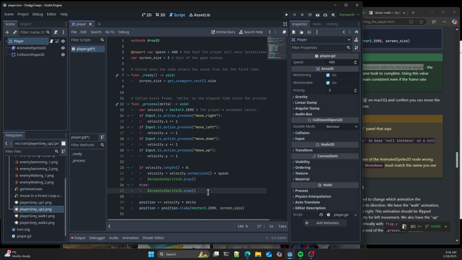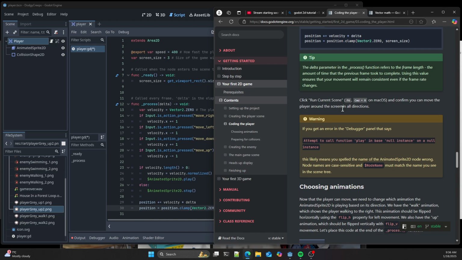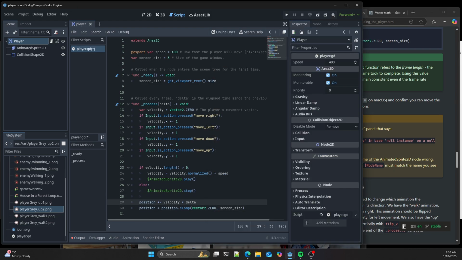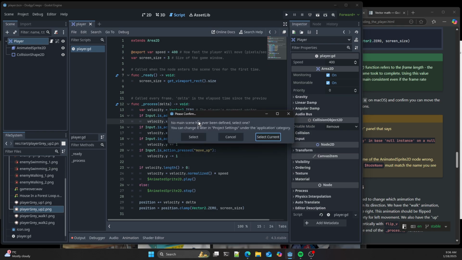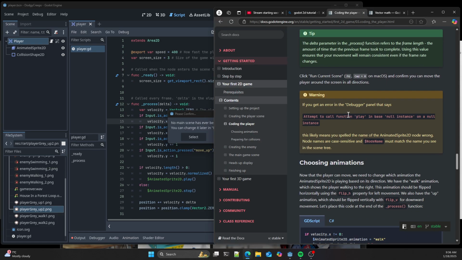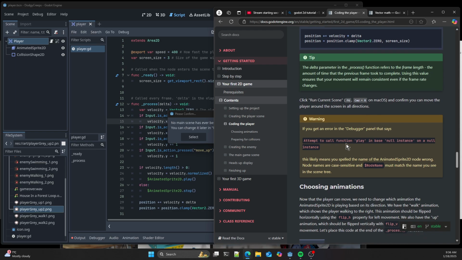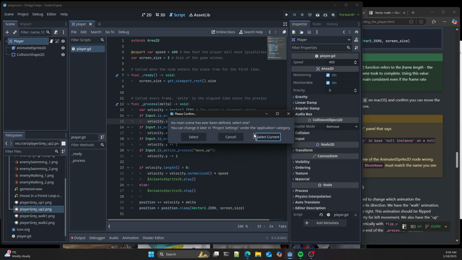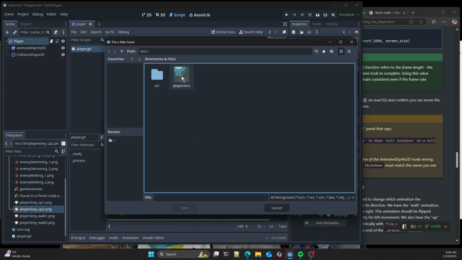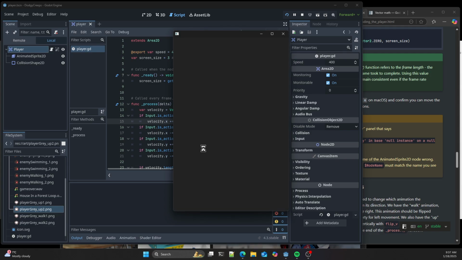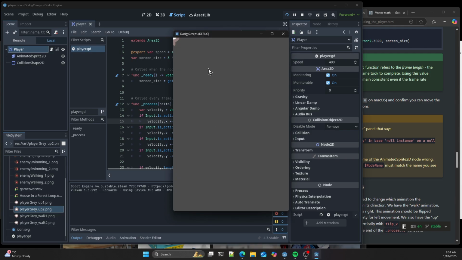Right, okay, so we've got something we can run now. So we're going to click the run, save, click and save. Let me show it's saved. No, I thought it was going to tell me something there, but that's a different thing. It's asking me to select the main scene. Well, we will select this one now. This is which scene you want to be running effectively, because we're going to have multiple scenes. Now I can move a little dude around.